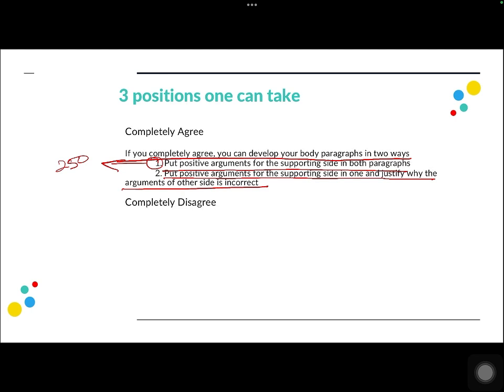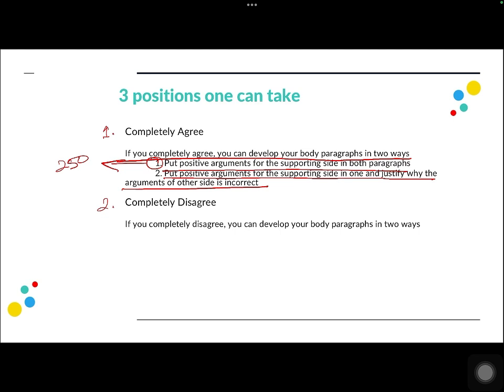Moving on, another position that we can take is completely disagree. If you completely disagree, you are saying that I do not believe at all that international sports events promote peace, and they just disrupt peace. There's no way it can promote peace in any way.